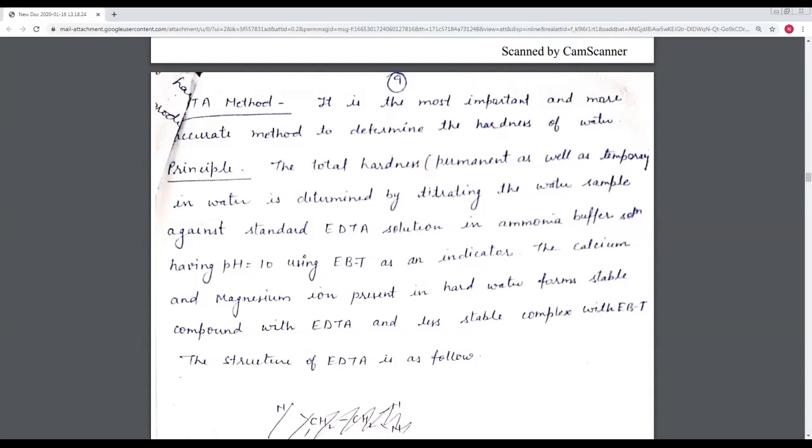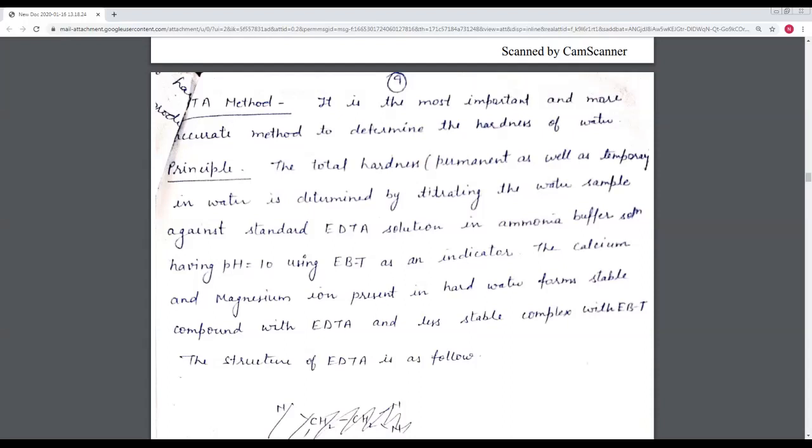And the function, or role, of the buffer solution is that it controls the medium of our reaction. If we want a basic medium, then we add bases, and if we want an acidic medium, we can adjust it according to our requirement. In this reaction, we require the basic medium.